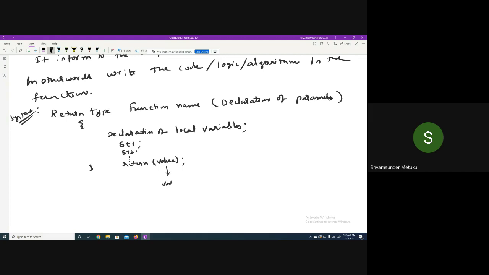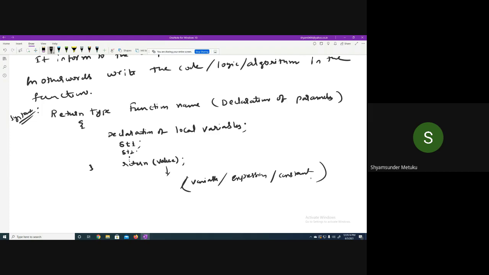So in place of the value, you have alternatives. You can write a value, you can write a variable, you can write an expression also. Anything is okay, or a constant also. So all four are possible in place of the value there. Value means it could be a variable, it could be an expression, it could be a constant.